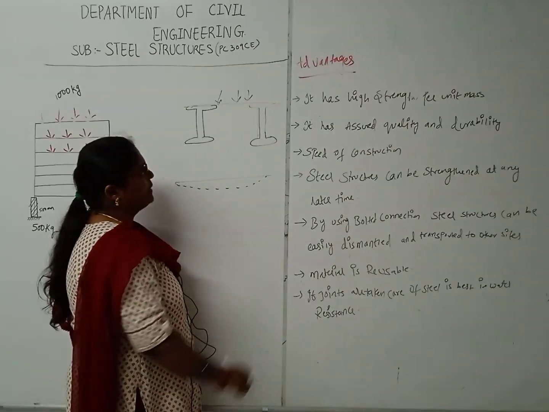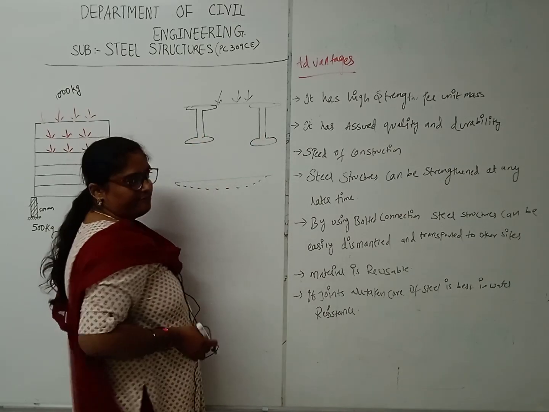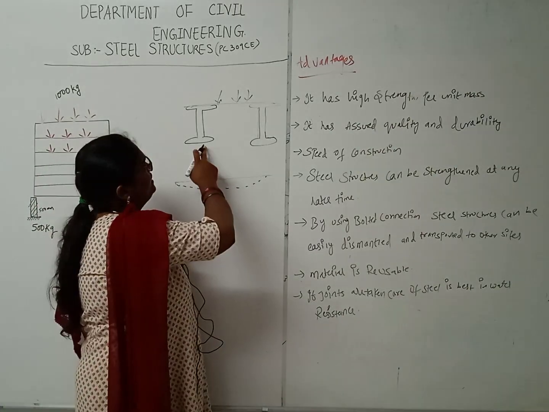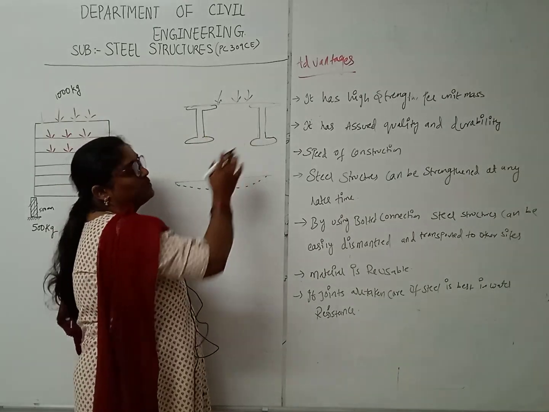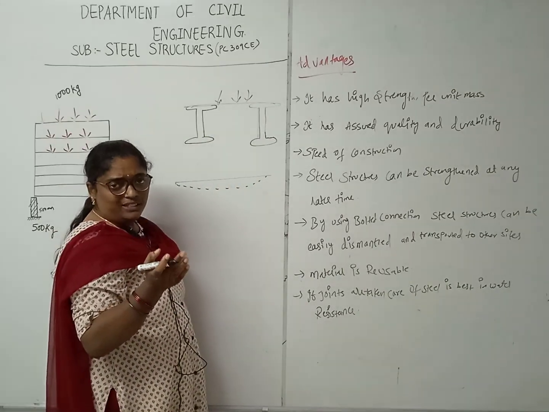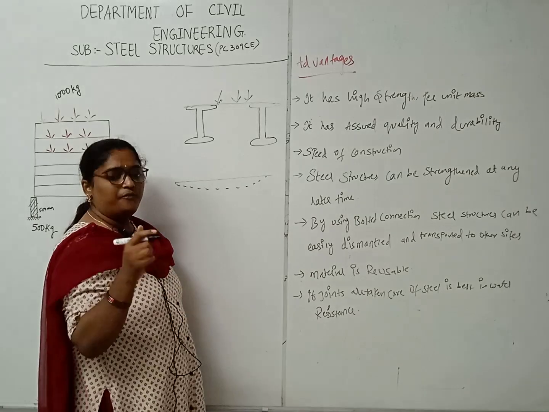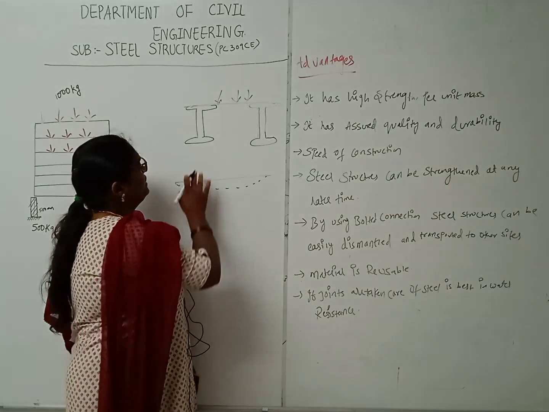See here, we placed this some years ago, so it starts losing its strength. These beams will only give you 50% of the strength compared with the initial stage. So what will we do?